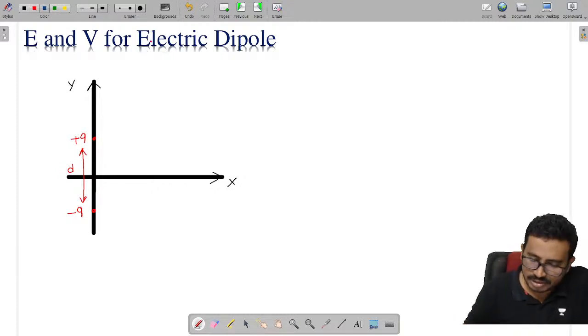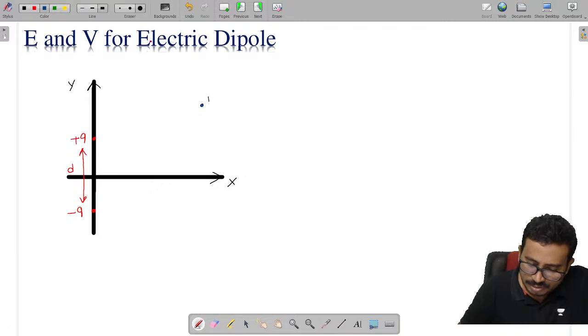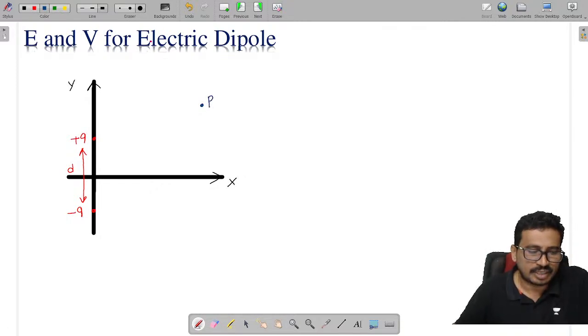Because of the two charges I have to find the electric field and potential at the point P.